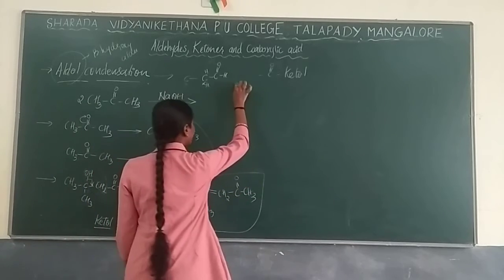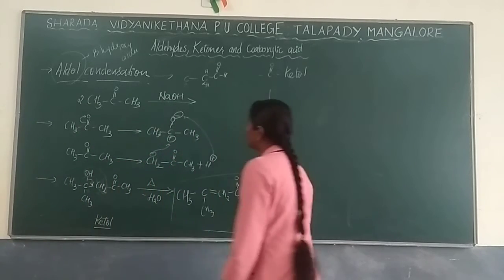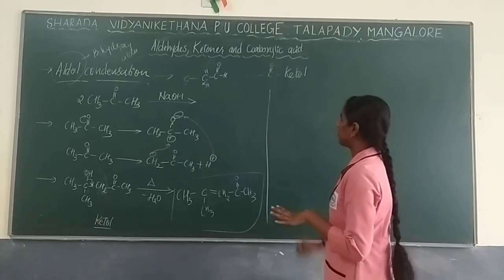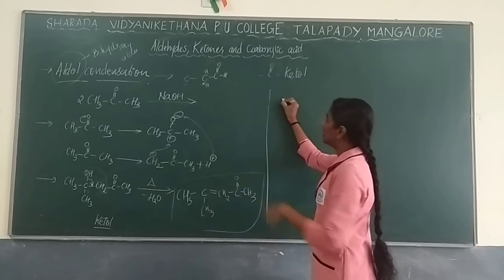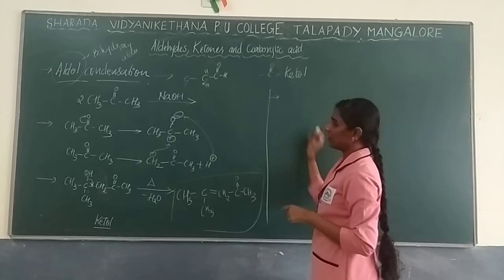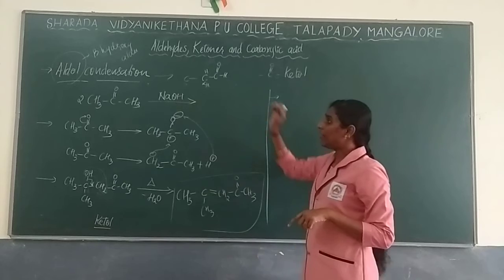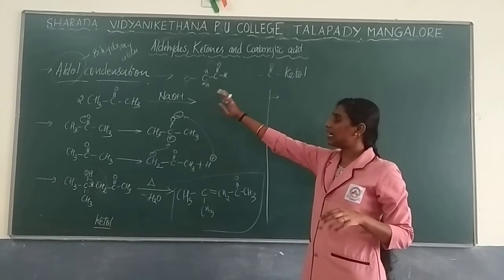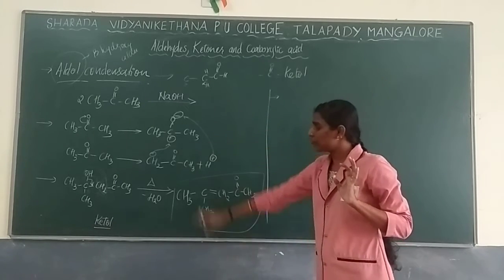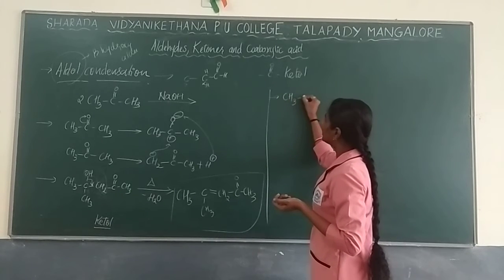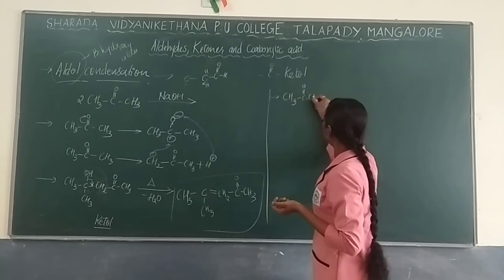As I told before, those who want to write the product in a single step, instead of doing this mechanism, what you have to do is write the reactant. This mechanism will end up here. So I am just saying, if you are taking those reactants and directly want to write down the product instead of doing the mechanism, what you are supposed to do is write down the reactant CH3, C double bond O, CH3.